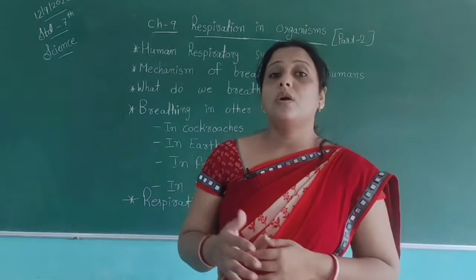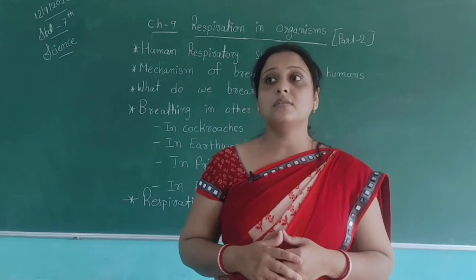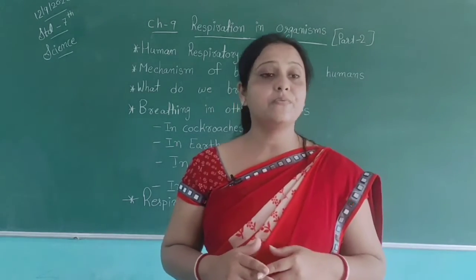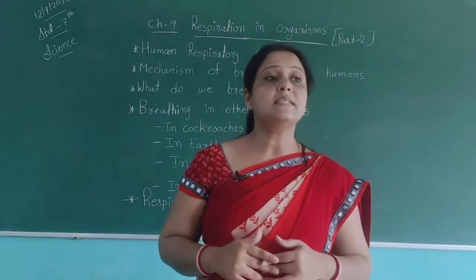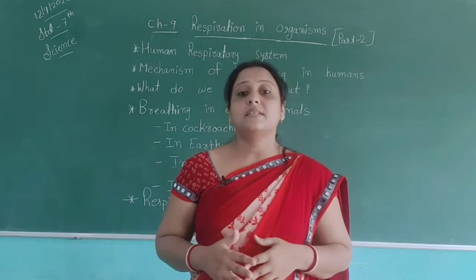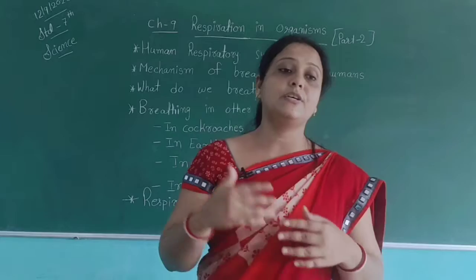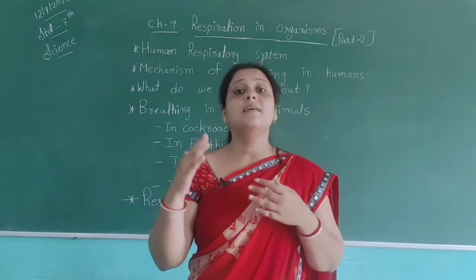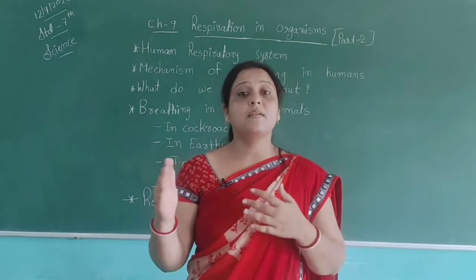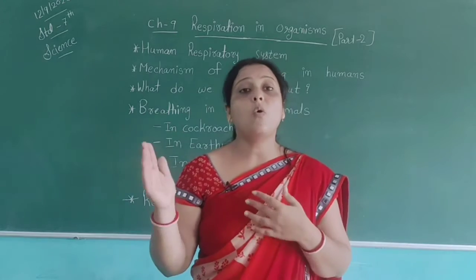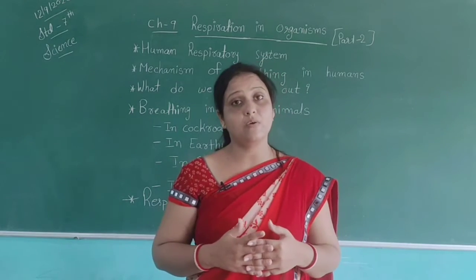In your textbooks, they give us figure 9.4, the human respiratory system. In this figure, you can see the different body parts. Using these body parts, humans can take in oxygen and take out carbon dioxide.